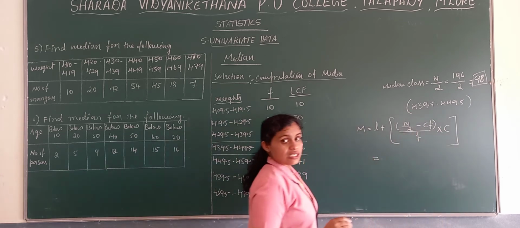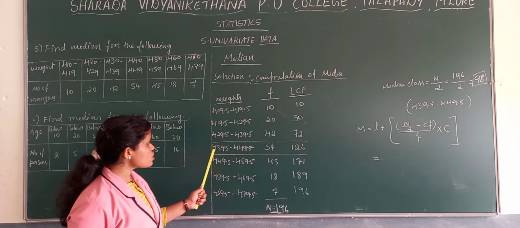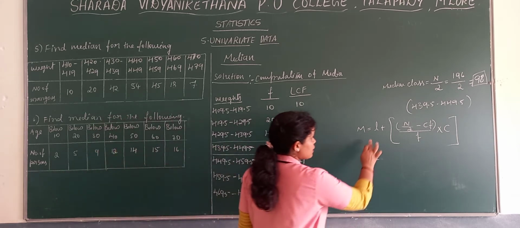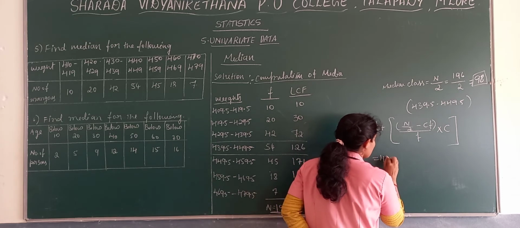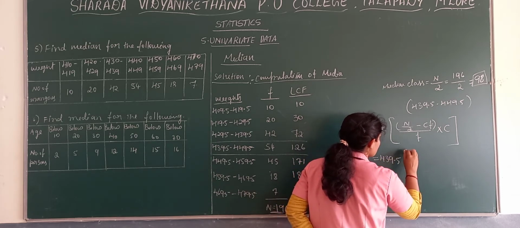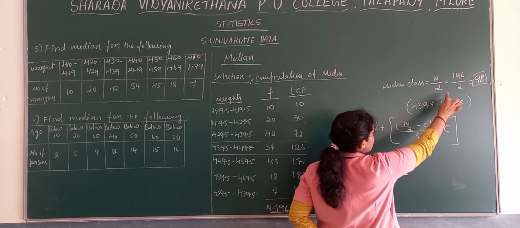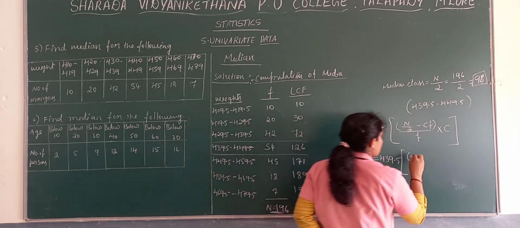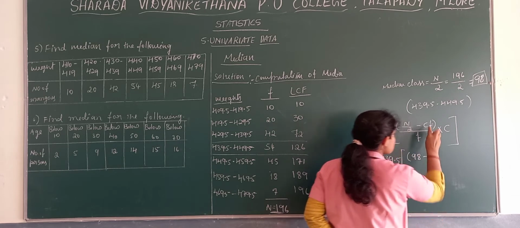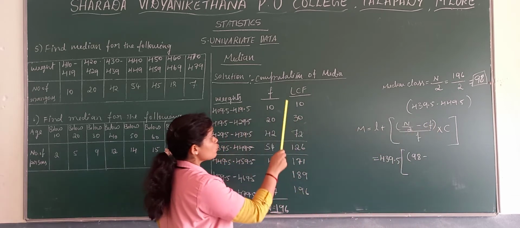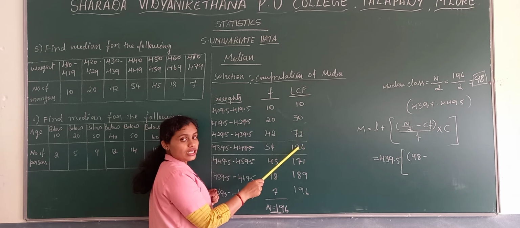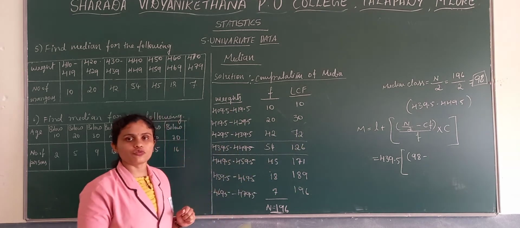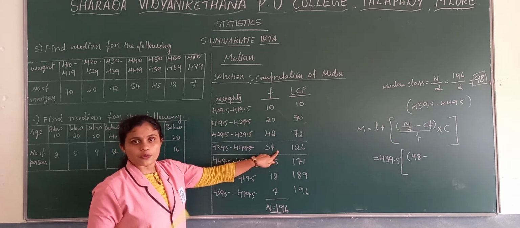Now just see the median class there, which is the lower limit of this median class. The lower limit is 439.5. Then n by 2, when we do so, we get 98. Write that value as it is, minus CF. CF is the cumulative frequency preceding the median class, the previous cumulative frequency of the median class.